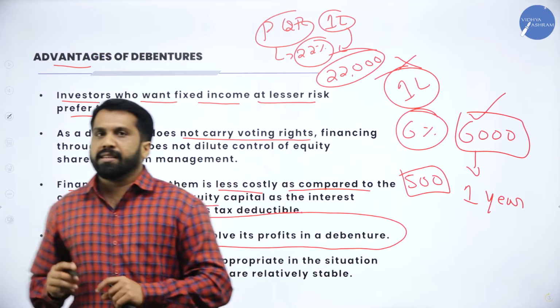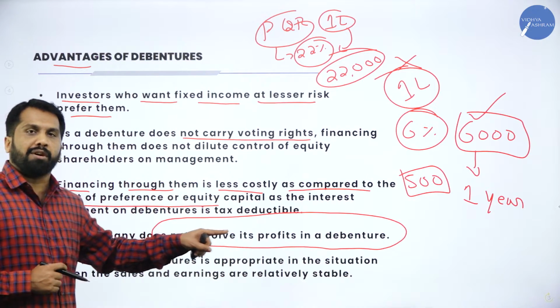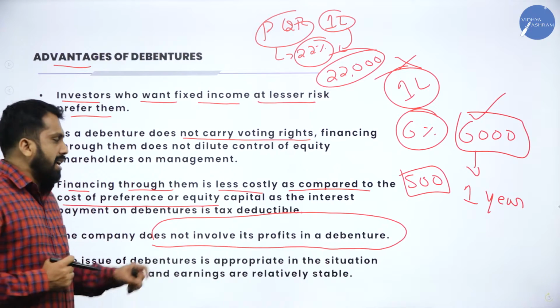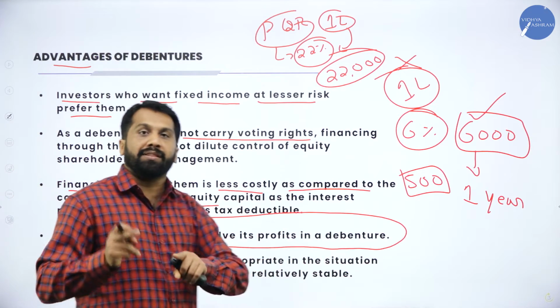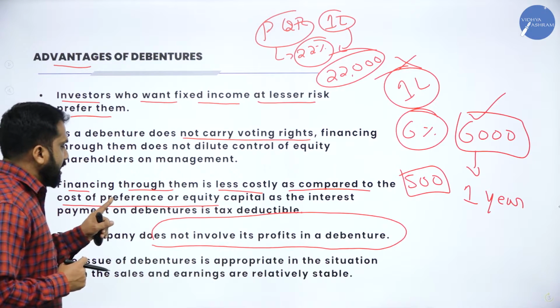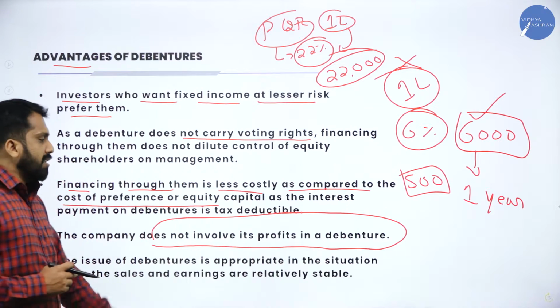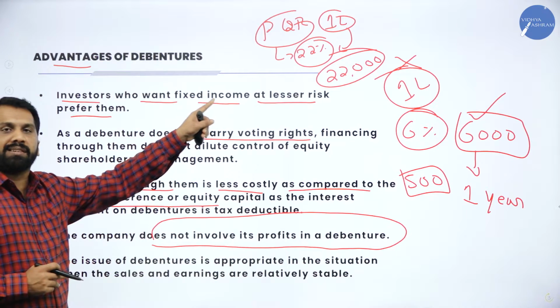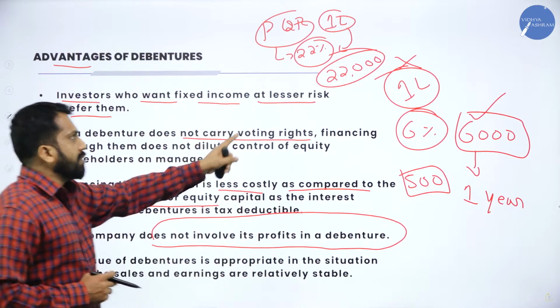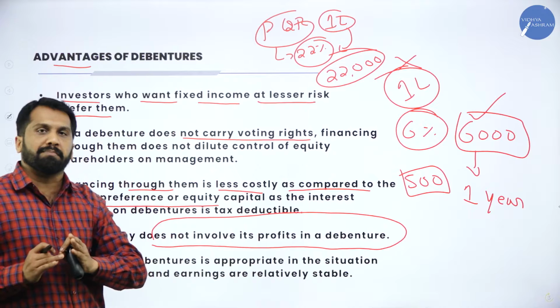Normally what happens, if you go for share capital, if the company is running under profit, you will get dividend. If the company is running under loss, you will get 0. Clear? But in the case of debentures, whether the company is running under profit or loss, you will get a fixed 22,000 per annum. Whatever amount or percentage I have given is only for example purposes.